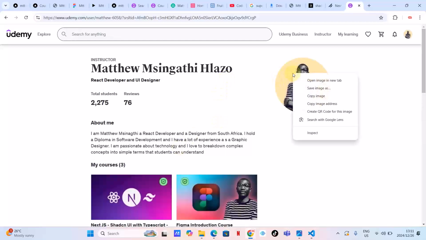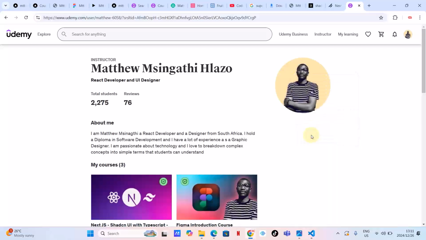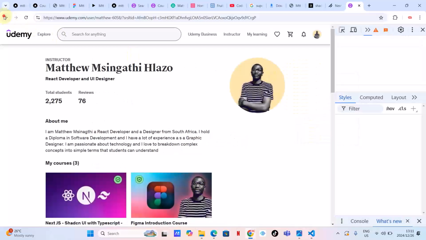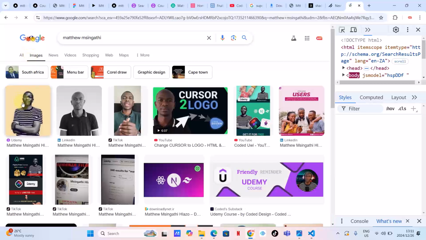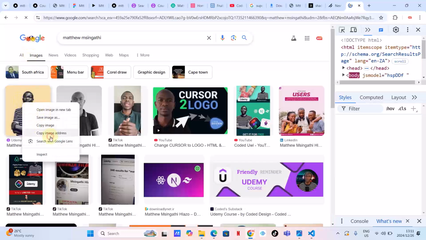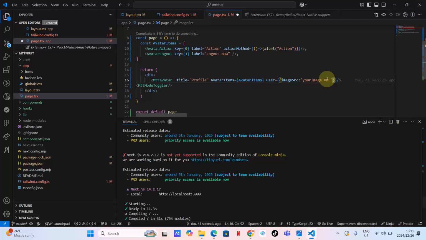Let me copy, not the image. I want the image URL. Let's see. Let me go back. Check images. I think copy image address. And then I'm just going to paste this here.